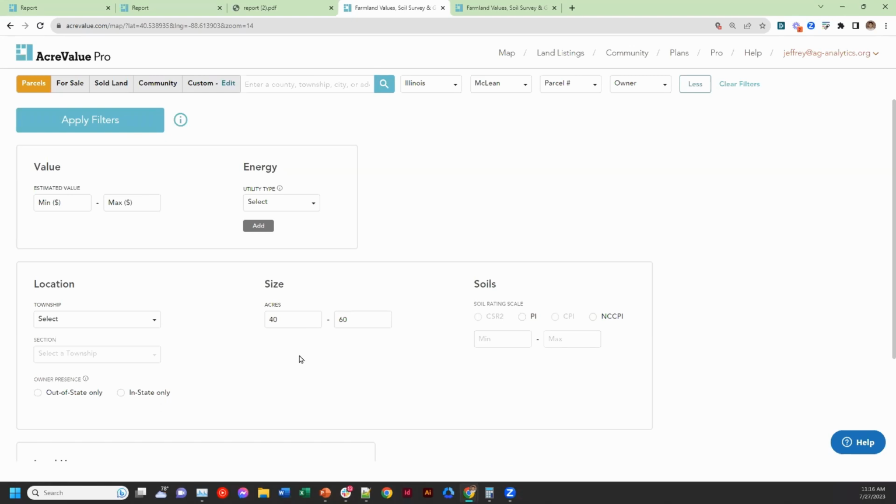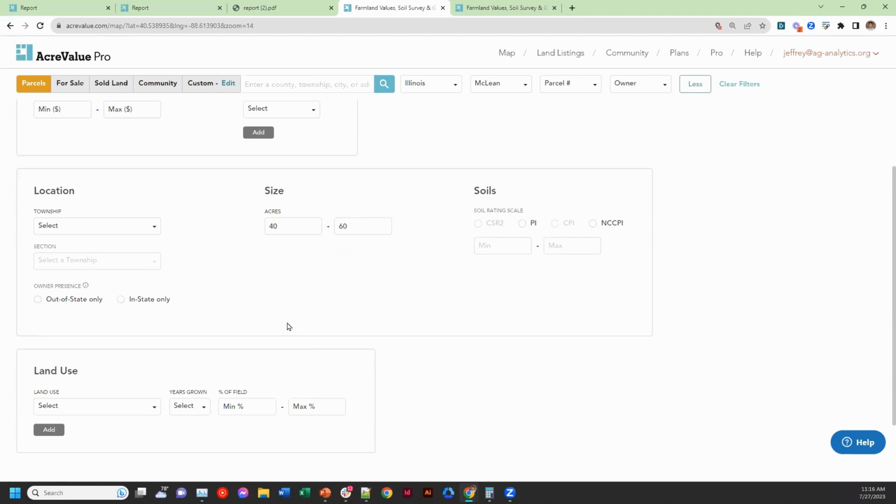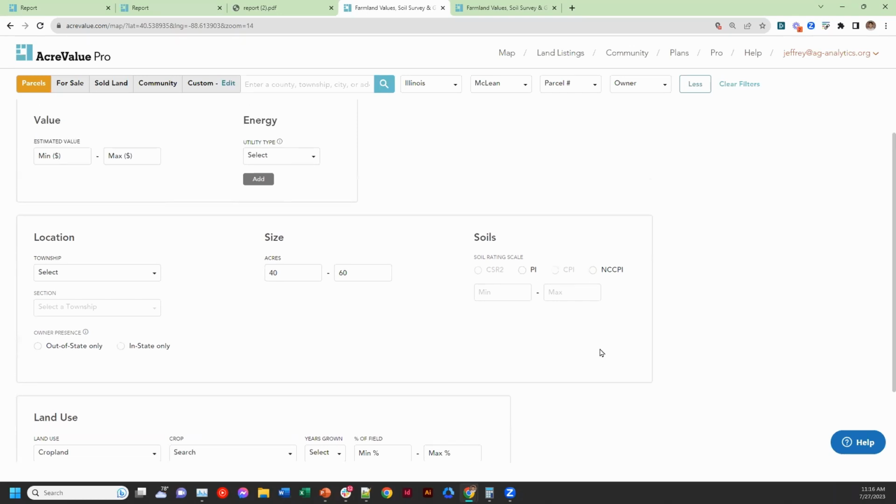And if I'm a grower, maybe I'm looking for tillable land, right? So that means being able to select land use. It's got to be cropland properties. Let's say, for example, maybe we can also put in soil productivity. So PI values, we're in Illinois, so that would be relevant. Let's set a minimum for that.